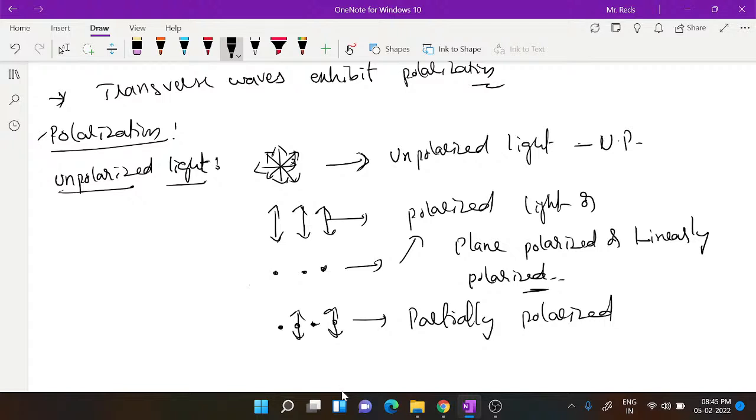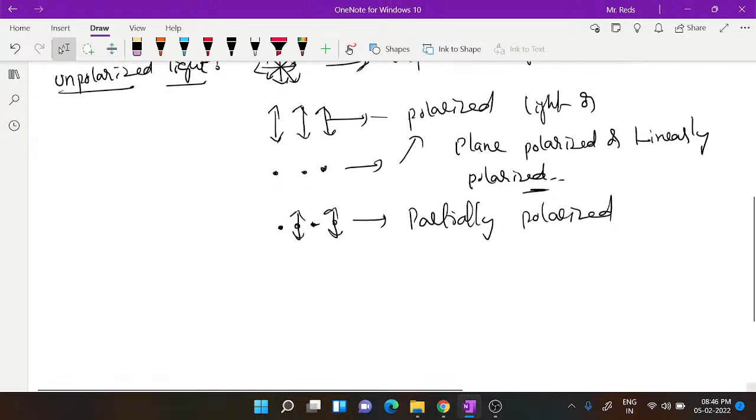Then polarized or plane polarized or linearly polarized means making one-sidedness. Making one-sidedness is called polarization. So this process is called polarization. So we can define polarization as the process or phenomenon of confining vibrations of electric vector to a particular direction. We can define this as polarization.